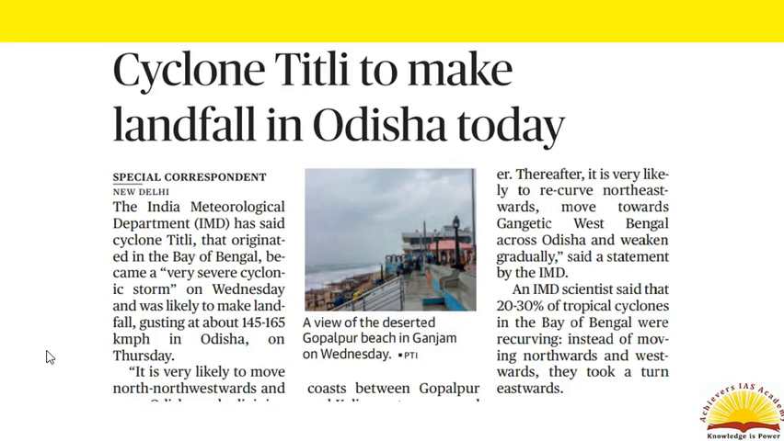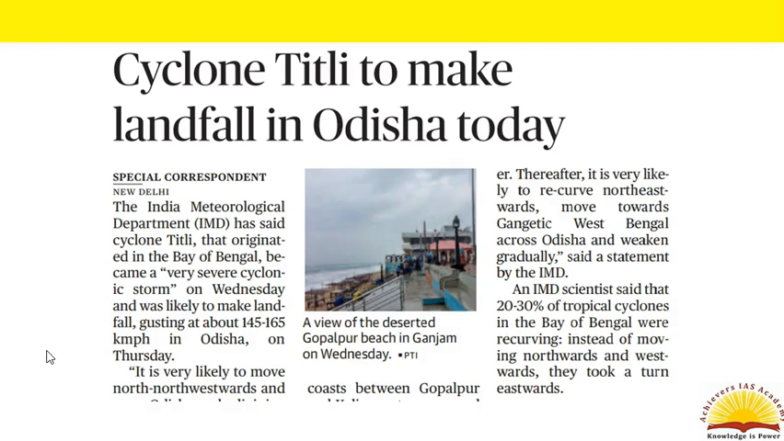UPSC has already asked a question on the mechanism of cyclone as well as how the cyclones are named. On the question of how the cyclones are formed, please go back and refer to your NCERT textbooks where the process is given in detail along with a diagrammatic representation. We'll look into how the cyclones are named and why the cyclones are named.